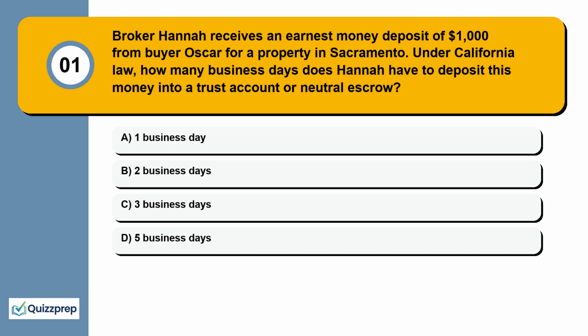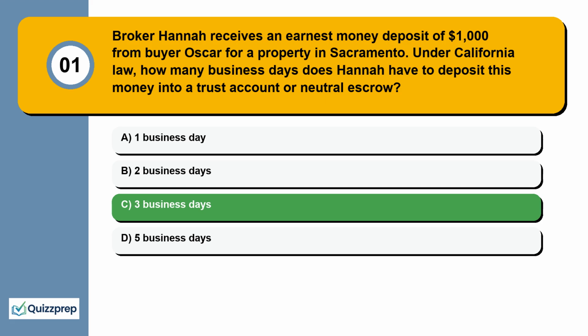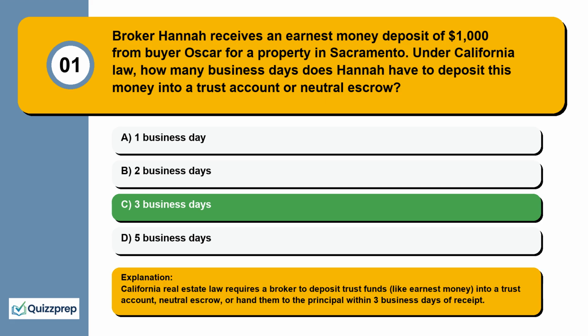Question 1. Broker Hannah receives an earnest money deposit of $1,000 from buyer Oscar for a property in Sacramento. Under California law, how many business days does Hannah have to deposit this money into a trust account or neutral escrow? 1 business day, 2 business days, 3 business days, 5 business days. California real estate law requires a broker to deposit trust funds, like earnest money, into a trust account, neutral escrow, or hand them to the principal within 3 business days of receipt.